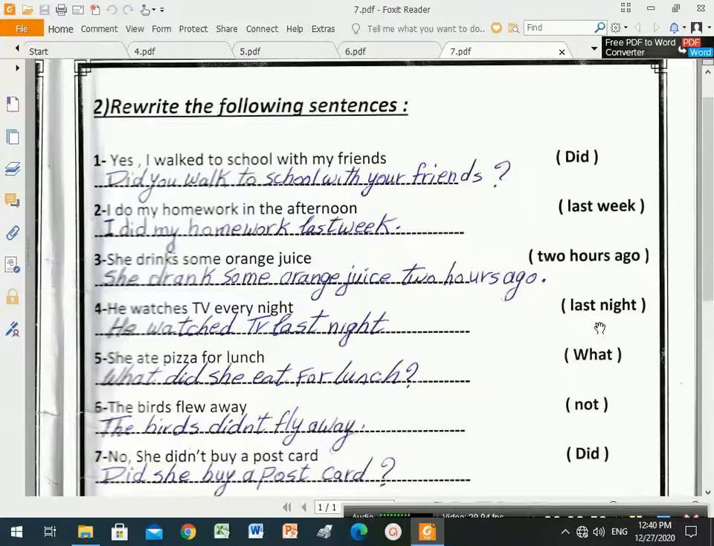Okay, last night. He watches TV every night. Every night, the keyword of what? Of present simple. Very good. This sentence is in present simple, and between brackets, last night. So we want to change this sentence into past simple. The past simple of watch is watched, we add ed to the verb. He watched TV last night.